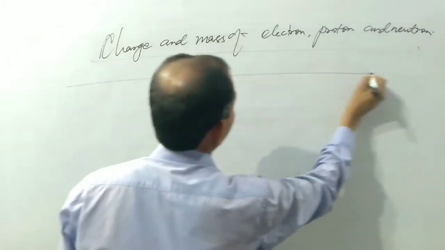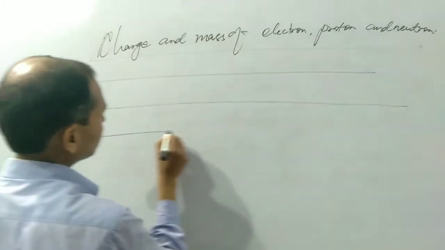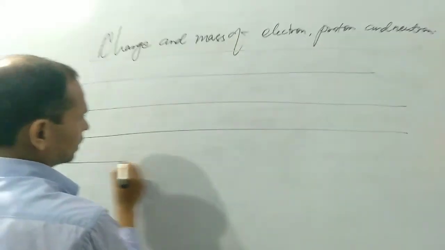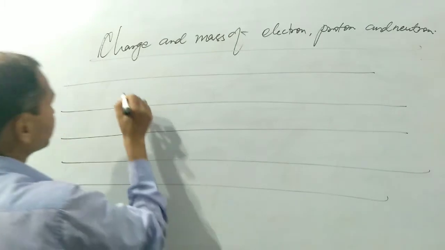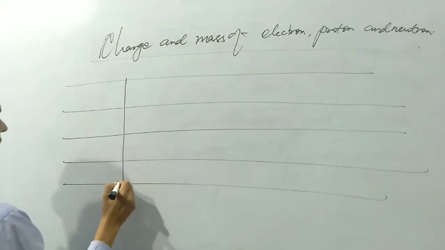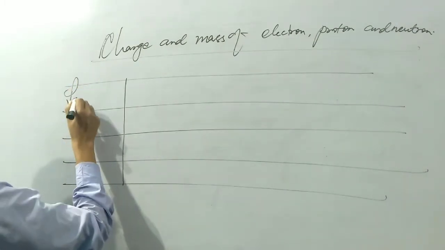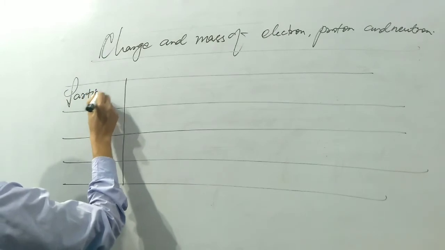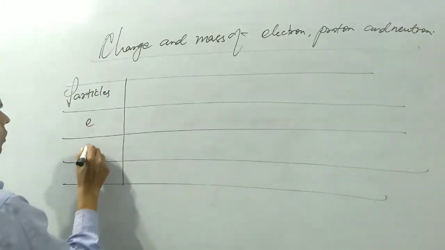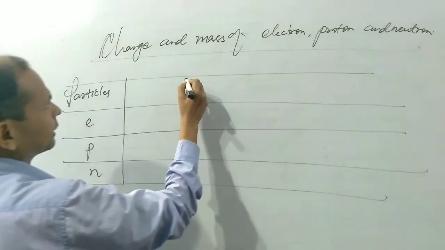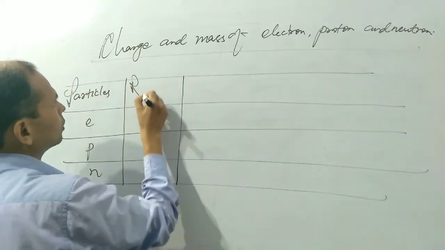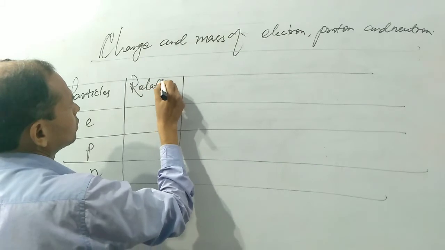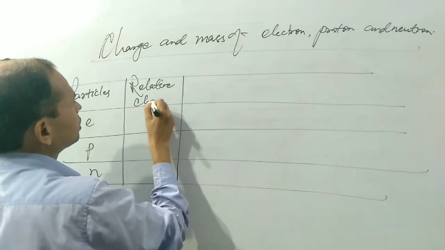We have to make a table to represent electron, proton and neutron. This column is for the name of particle: electron, proton, neutron. This column is for relative charge.